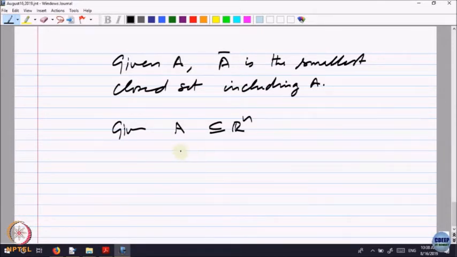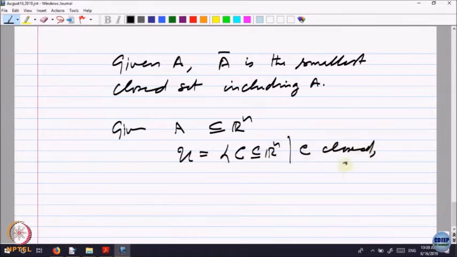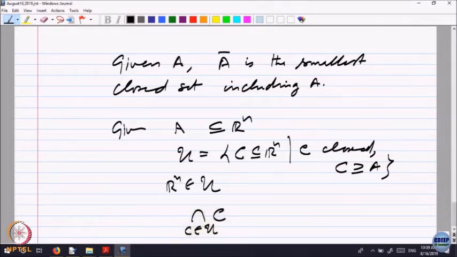So, let us collect together all sets C in R n, C closed and C includes A. So, look at the collection U of all closed sets in R n which include A. Well, at least we have got one candidate, this set is non-empty, right, because R n belongs to U, because R n is closed and it includes A. Now, if I take the intersection of all sets C belonging to U, look at all the sets which are inside this collection and take the intersection. What can you say about this set?